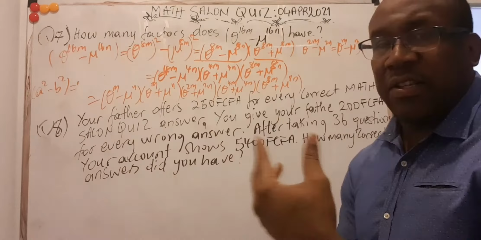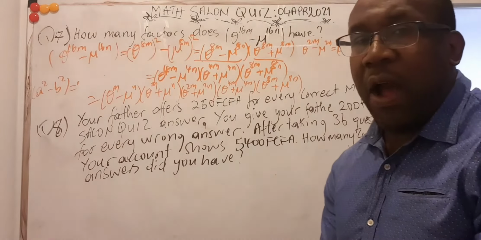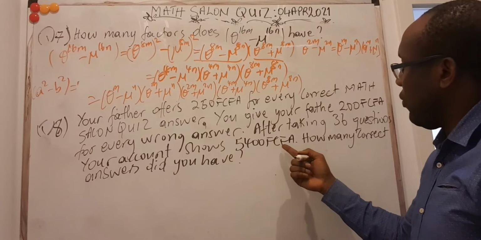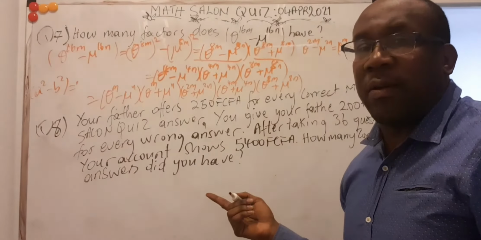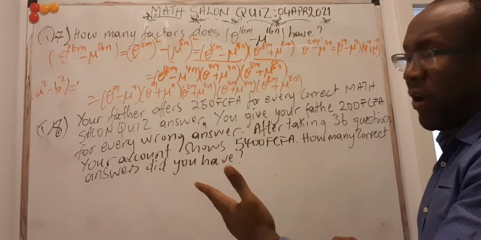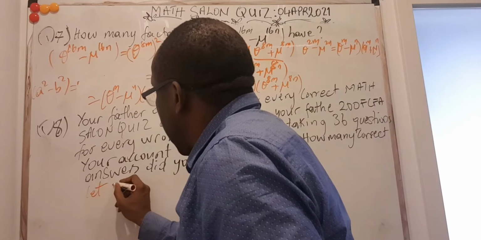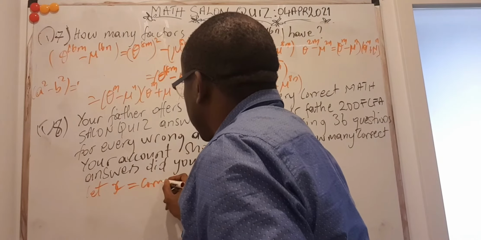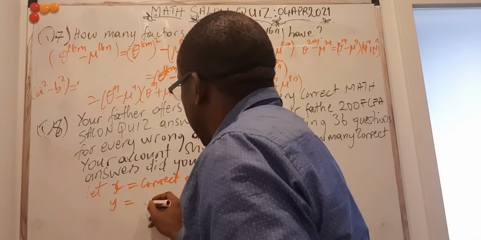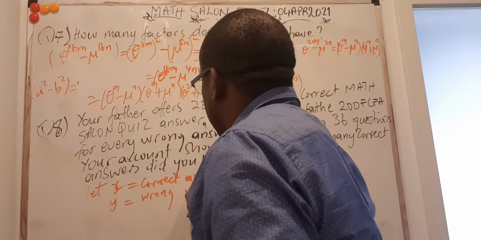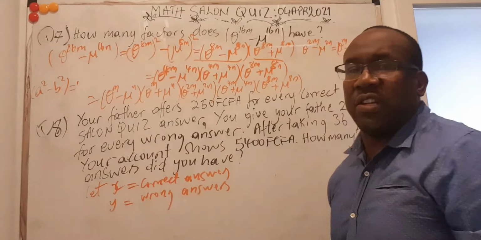You've been doing the math salon quiz for some time, and by this time you've done 36 of them. You check your account and you see that you have 5,400 francs CFA. That means you are winning. Otherwise, you would be owing your father some money. So the idea now is, how many correct questions did you answer? If I let X be correct answers and Y be wrong answers, then I can come up with an equation based on this information.